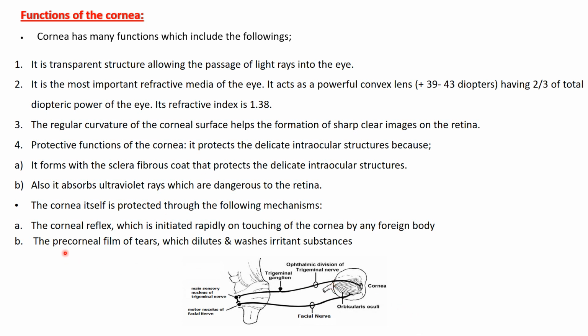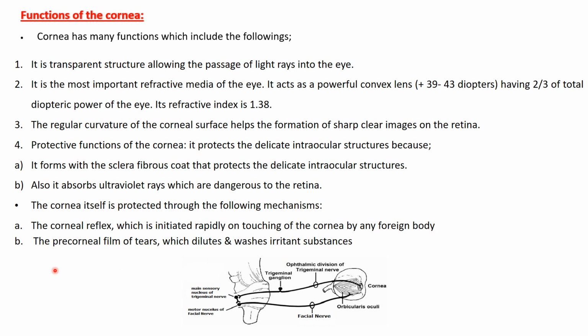Secondly, the cornea is protected by the precorneal film of tears, which dilutes and washes away irritant substances and also has antibacterial actions. So those are the functions of the cornea.